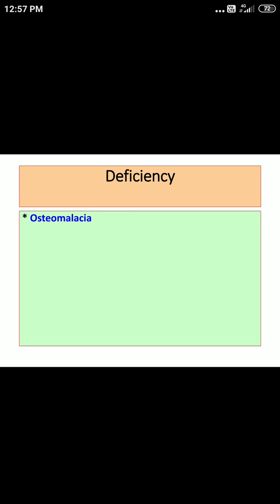So there are again so many signs or symptoms, rather we can say, which are related with the musculoskeletal system. And very rarely, if it is severe osteomalacia, it can result in spontaneous fractures. This is in severe cases. Otherwise it's just skeletal pain and tenderness. That is the commonest manifestation.